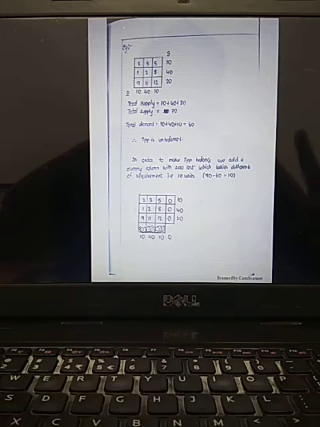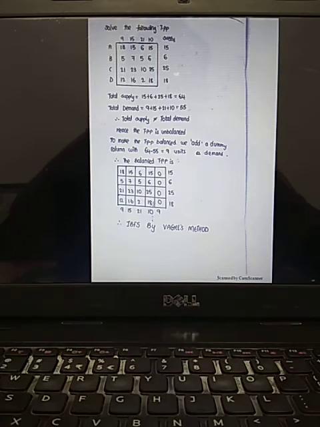Only the first stage is to check whether the given problem is balanced or unbalanced. If unbalancedness is there, you add the difference amount to the column or row based upon the problem. If demand is less, add a dummy column. If supply is less, add a dummy row. Understand? So this is called the dummy row or dummy column method to get out of the unbalanced situation. Now see here one more problem.